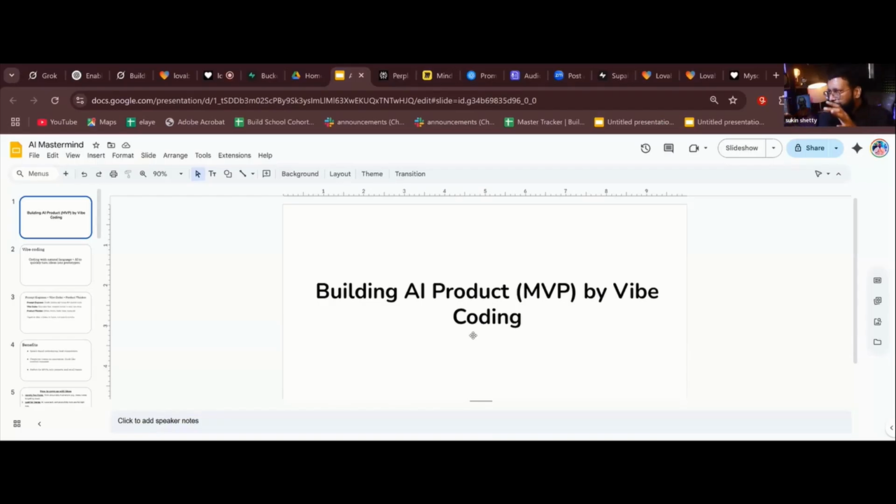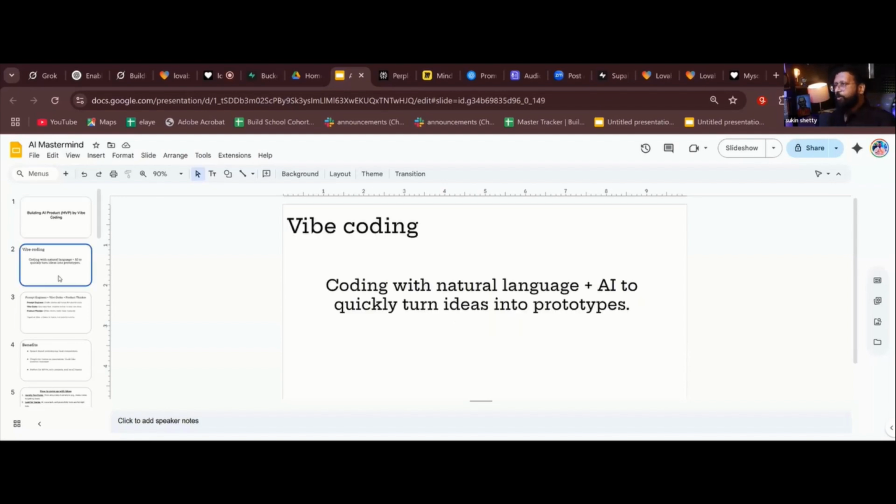It is going to be very simple. I'll tell you what product I'm going to build. So does anyone know what vibe coding means? I'm sure you would have heard about this new term, vibe coding. No? Yes? Okay, no problem. If you don't know, let me share what vibe coding means, which I call myself a vibe coder right now, where we don't actually code, we create code using natural language plus AI to quickly turn ideas into prototypes. Is it clear? Simple statement: coding with natural language plus AI to quickly turn ideas into prototypes.